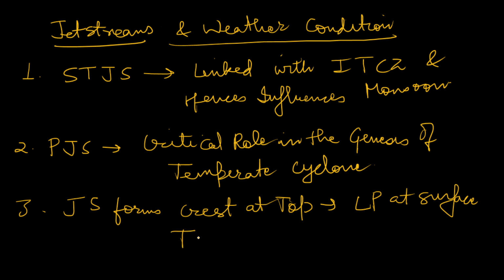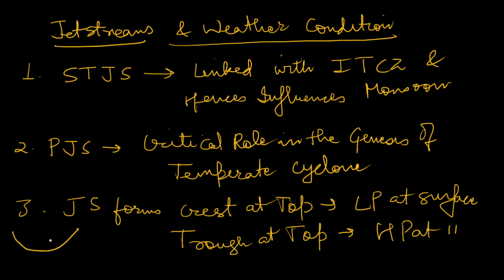And when there is a trough at the top, there is high pressure at the surface. So this is a trough, so there will be high pressure at the surface, and this is a crest. There will be low pressure at the surface. So this is important. This is how jet streams are related with weather conditions.